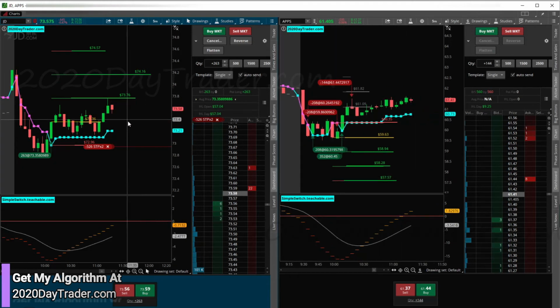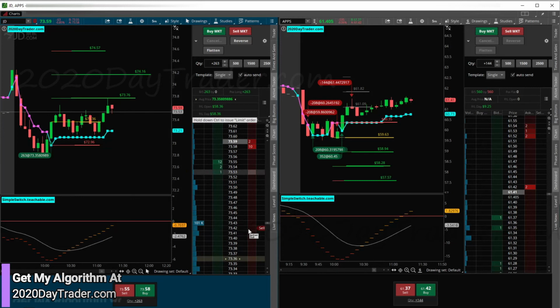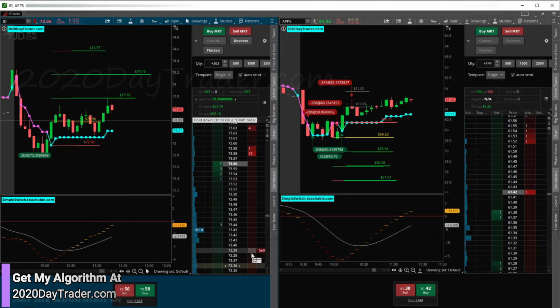I'm going to at least move my stop back to break even, plus a couple bucks. No point in taking a big red trade when it was already a winner. Technically, I could take my trade off the table right here and just call it a trade. I missed the ping on the level, so it is what it is.